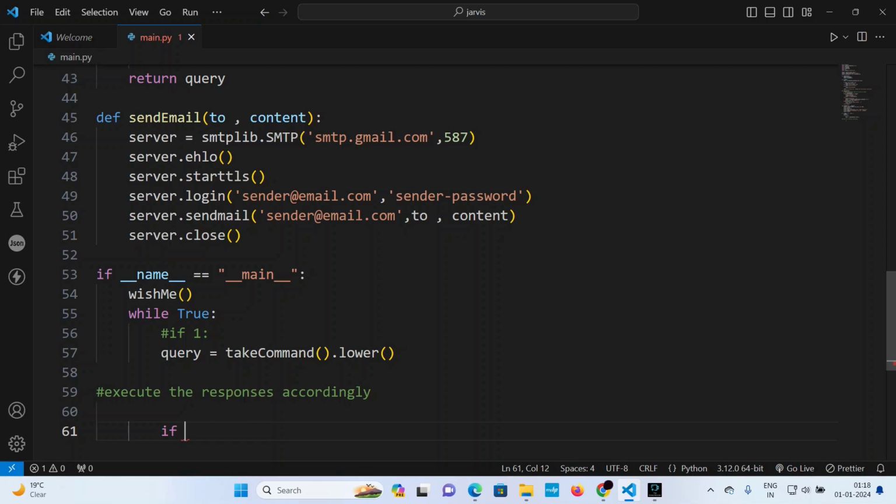How to do this? If I say Wikipedia, I'm not saying that open Wikipedia and search this. Basically, I'm saying Virat Kohli in Wikipedia, Elon Musk in Wikipedia, maybe like that. So if Wikipedia is present in my query, that time I'll do what?